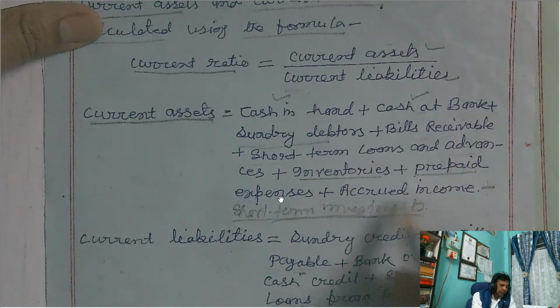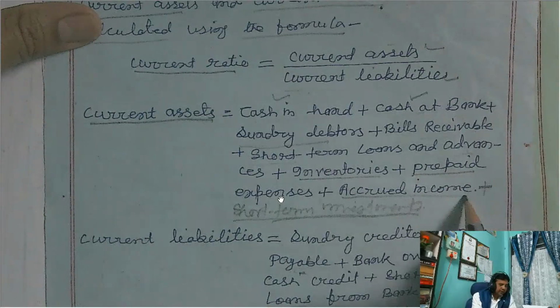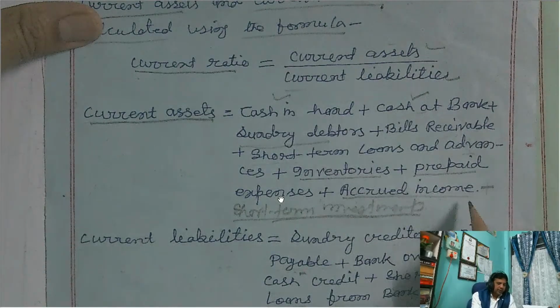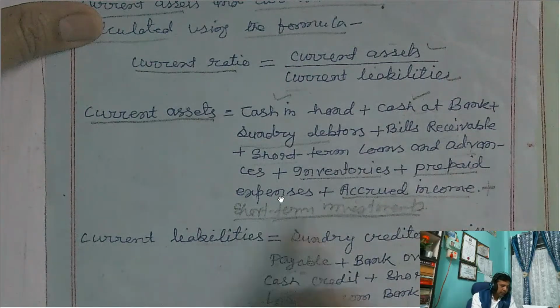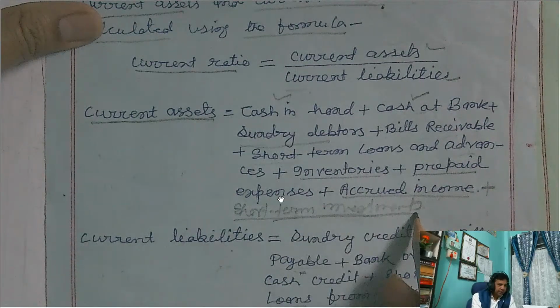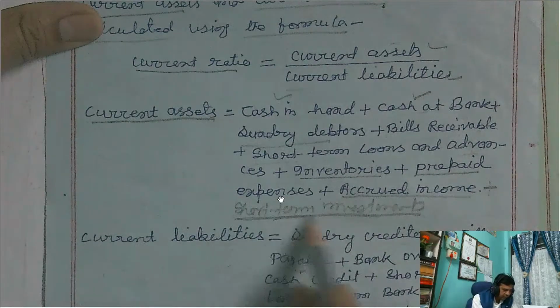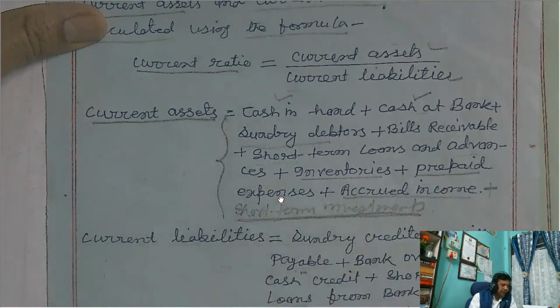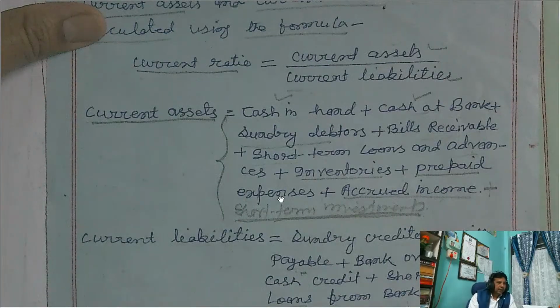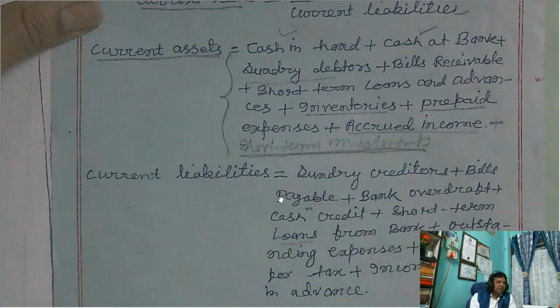Accrued income: certain incomes which are accrued and not yet received, so the right to receive has arisen. And one more, short term investment. So these are the list of current assets, and you remember that these are the current assets list.